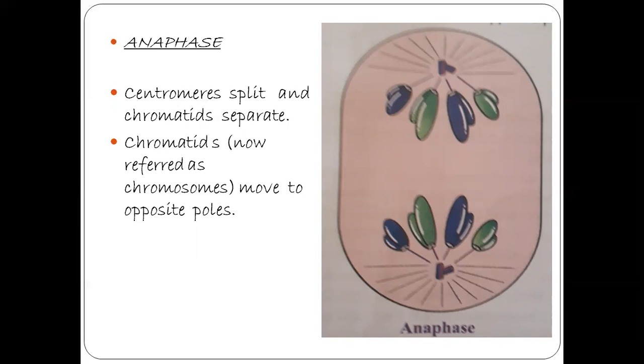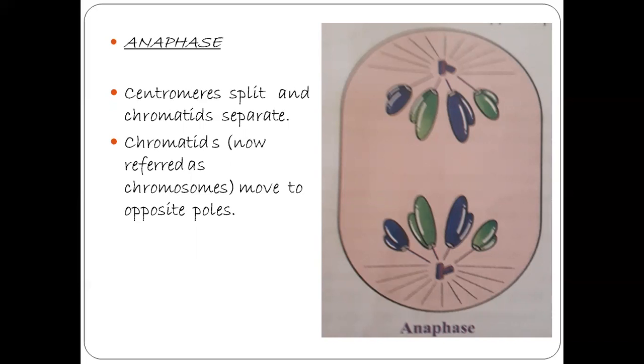After the splitting of the centromere, the two sister chromatids separate and move to opposite poles. One chromatid moves to one pole and another chromatid moves to the other pole. Now these chromatids we call daughter chromosomes.